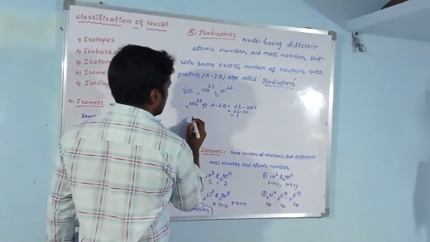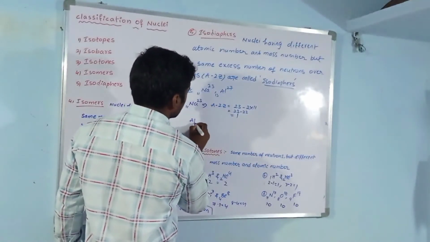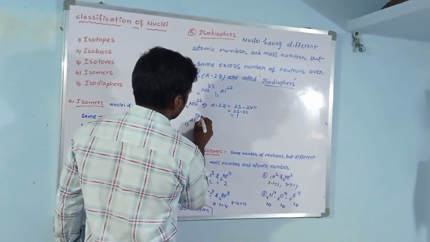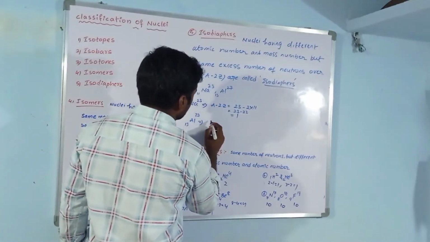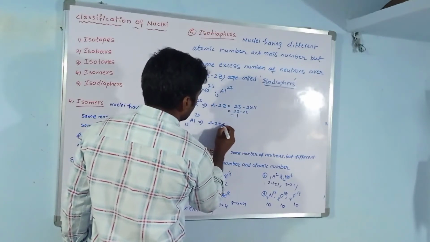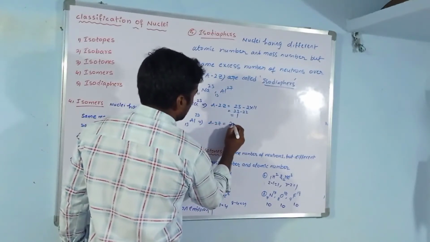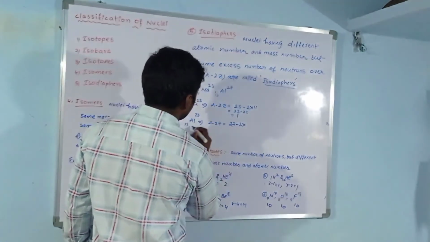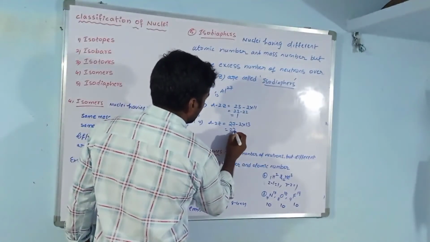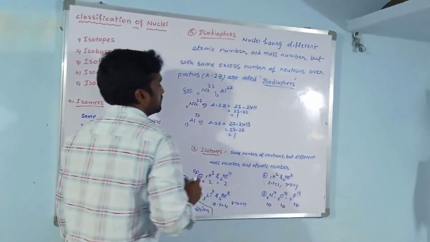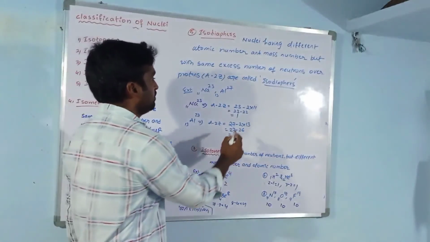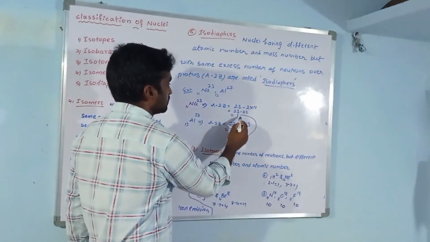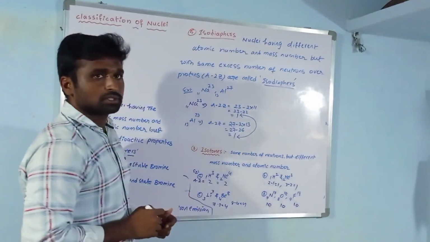Next one: how many excess neutrons in aluminium 1327? A minus 2Z, where A is the mass number 27, so 27 minus 2 into 13, that is 27 minus 26. So this is also the same as the previous one. They are having the same excess number of neutrons. Such type of nuclei are called isodiaphers.